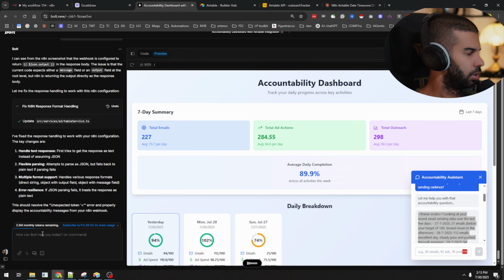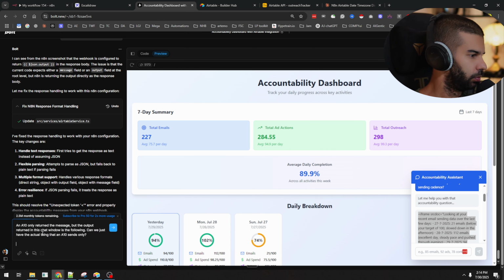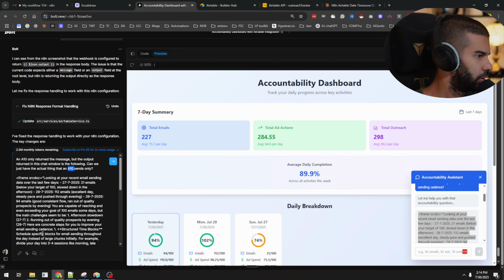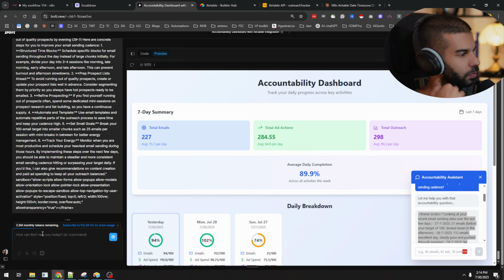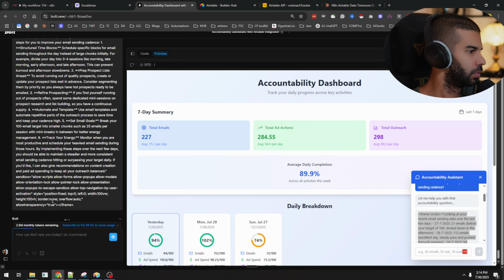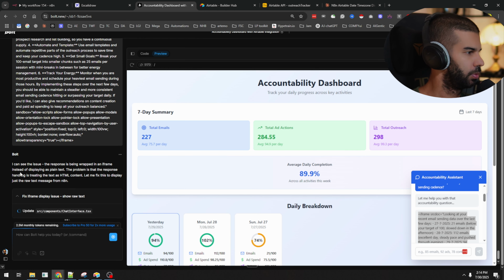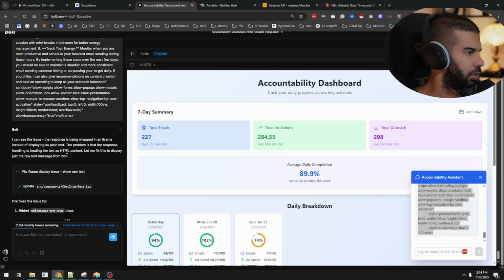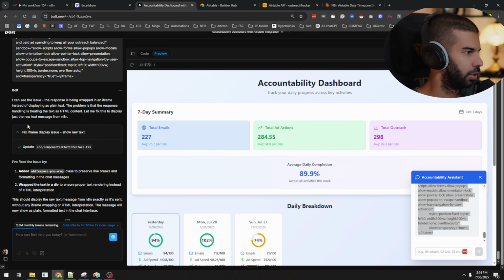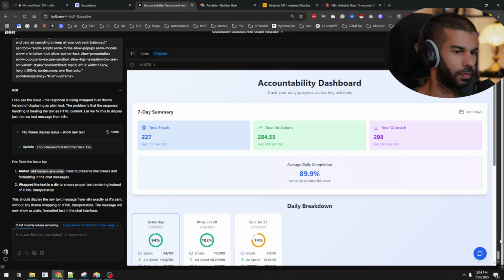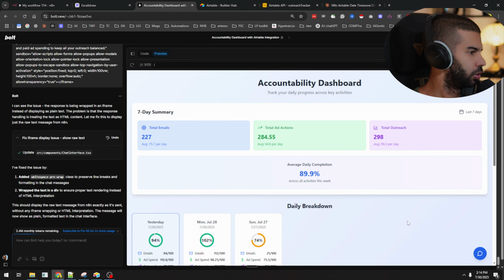So let's just say N8N only returned the message, but the output returned in this chat window is the following. Can we just have the actual thing that N8N sends only? And for some reason, it's always N8N or something along those lines. It's being wrapped in an iframe. It's treating the text as HTML. Let me fix to just display the raw text. Yes, please. This should display the raw text message.